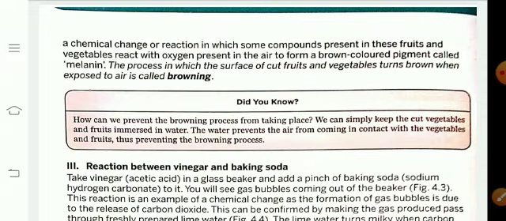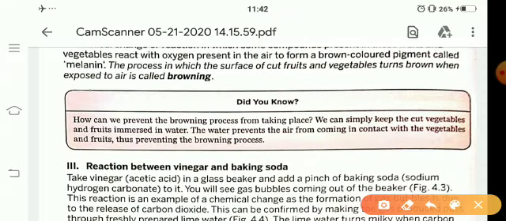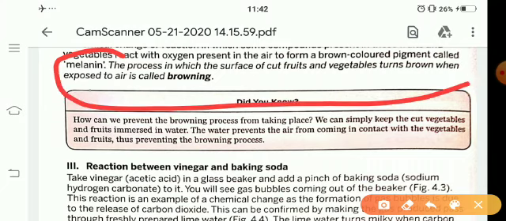Next, browning. This is very important. The process in which the surface of cut fruits and vegetables turns brown when exposed to air is called browning.